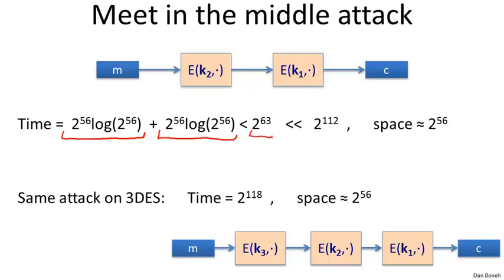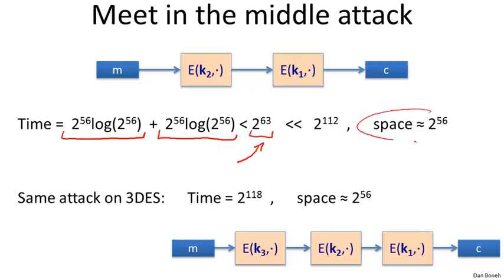If you just work it out, this turns out to be 2 to the 63, which is way, way, way, way smaller than 2 to the 112. Okay, so this is a serious attack. It's probably doable today. That runs in a total time of 2 to the 63, which is about the same time as the exhaustive search attack on DES. So really, double DES didn't solve the exhaustive search problem because there's an attack on it that runs in about the same time as exhaustive search on single DES.